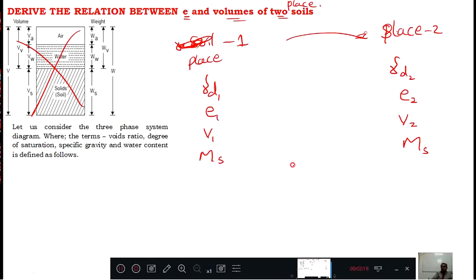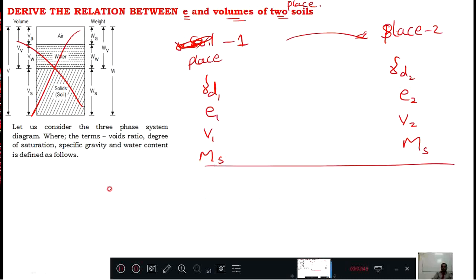Why is it not Ms1 and Ms2? Because if you transfer soil from one place to another place, its mass never gets changed, but volume may change. Why? Because here it might be compacted, and when you transfer, later it may become loose, or void ratio also changes. Here it might have some water content, and when it goes here, some other water content, or otherwise some voids here, some more voids here. Therefore gamma d also changes. Therefore we got these equations.